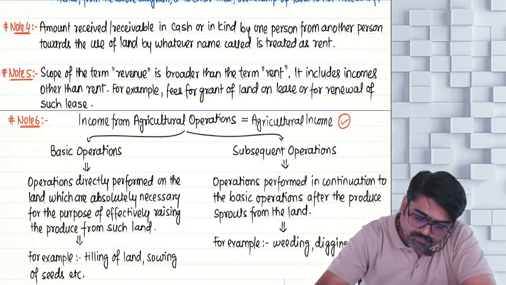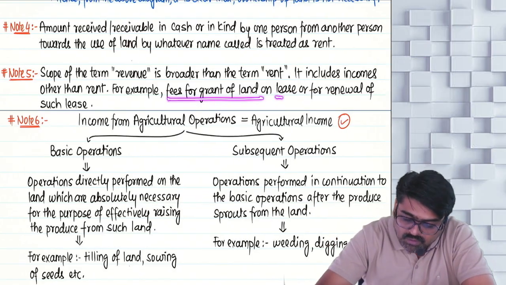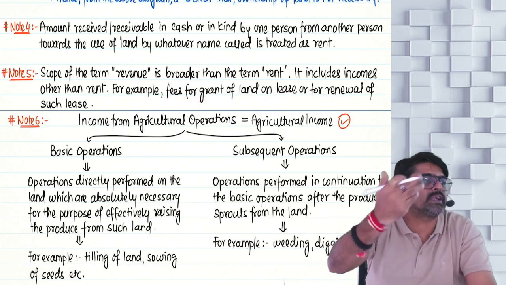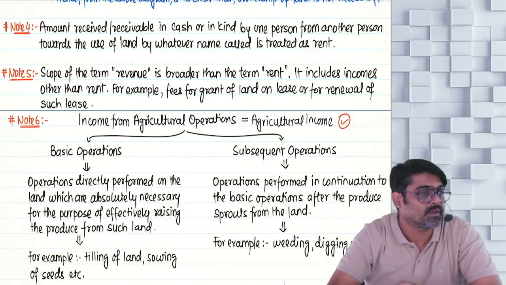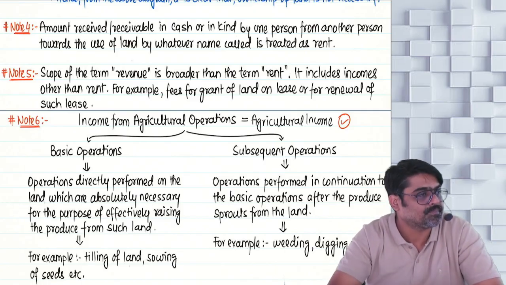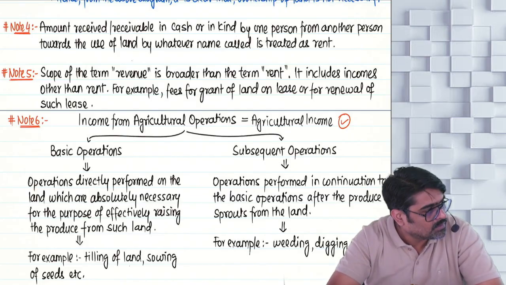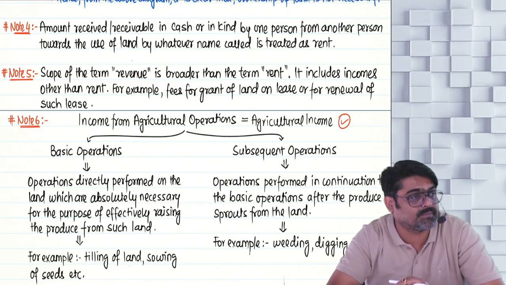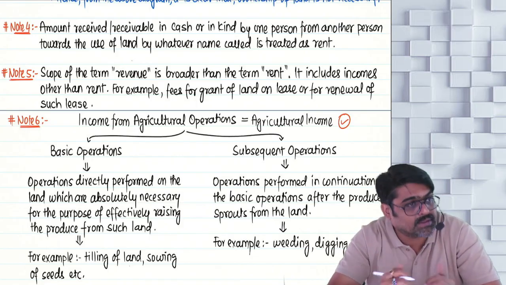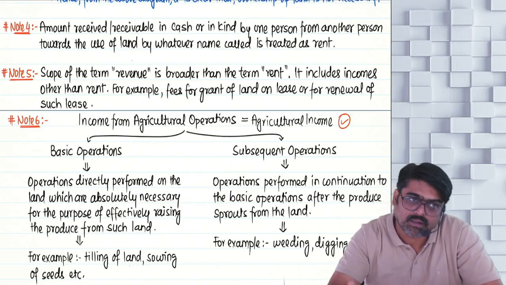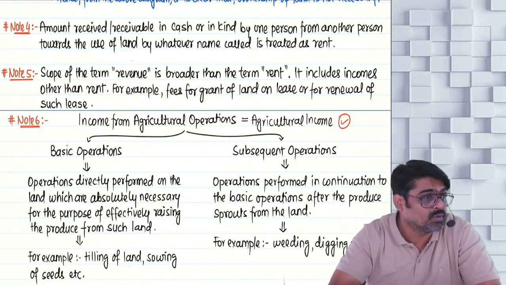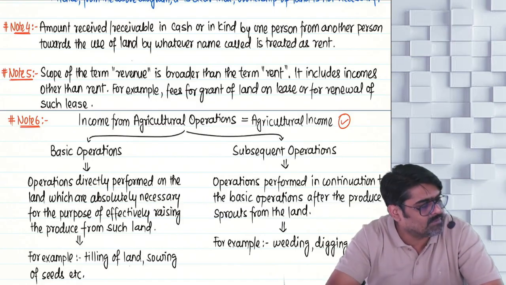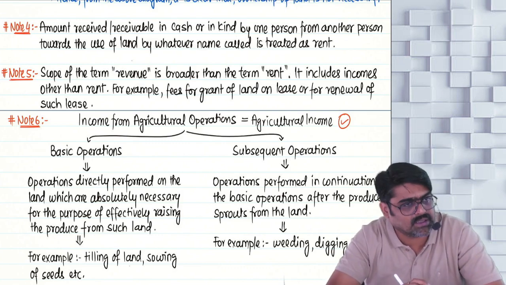So, for example, fees for grant of land on lease or for renewal of such lease. After 5 years, again for the next 5 years, if I give you the land, you give me a renewal fee. What is that? That is revenue. So if some lump sum amount or a single amount is given for the use of land, that is nothing but revenue. Revenue for the use of land which is situated in India and used for the purpose of agriculture will be treated as your agricultural income.